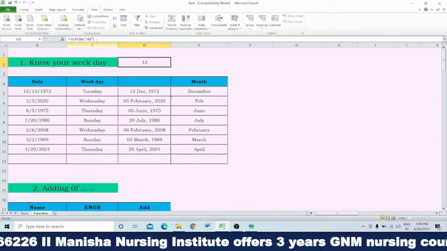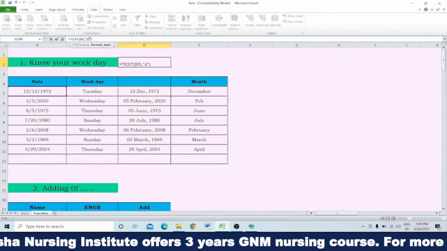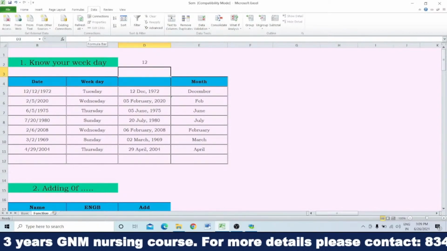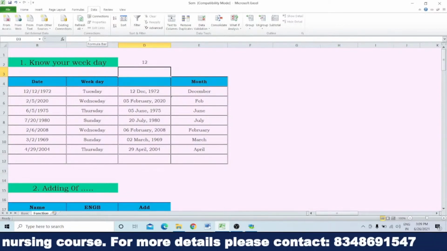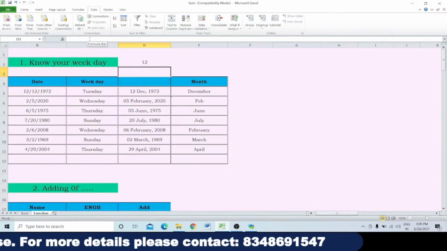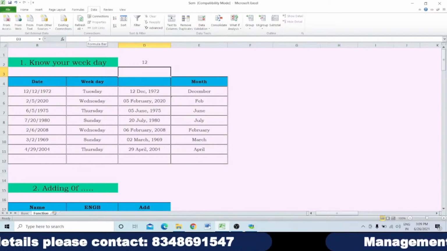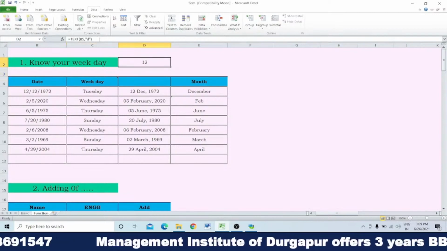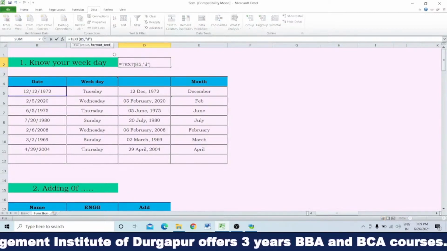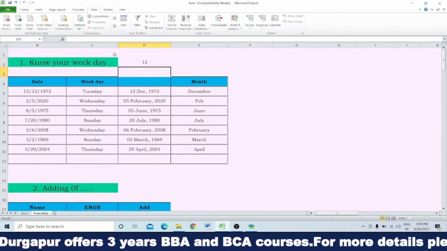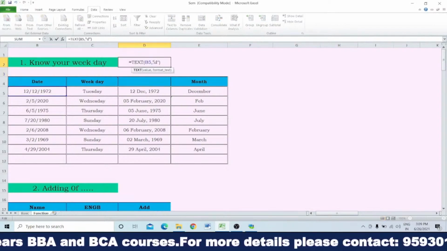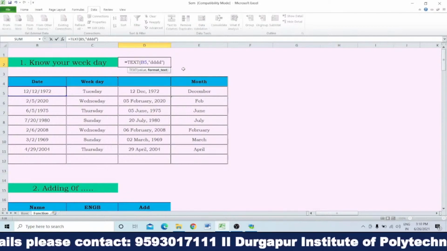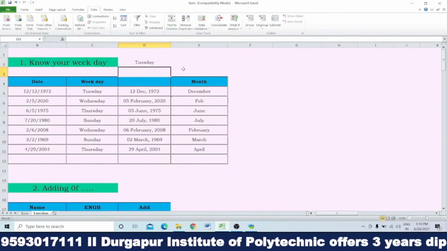So if we write 1D, for 1D it will show you the day. If you write 2D, it will also show the date. But when you write 3D or 4D, for 3D you will get the weekday in short form, and for 4D you will get the weekday in full form, that is Tuesday.